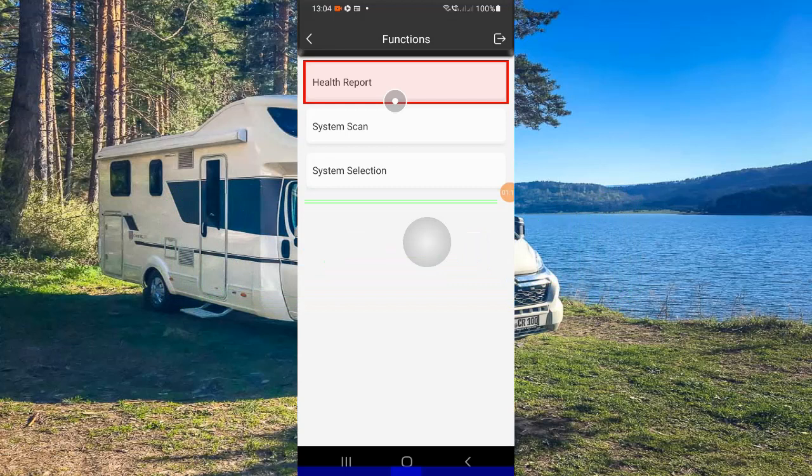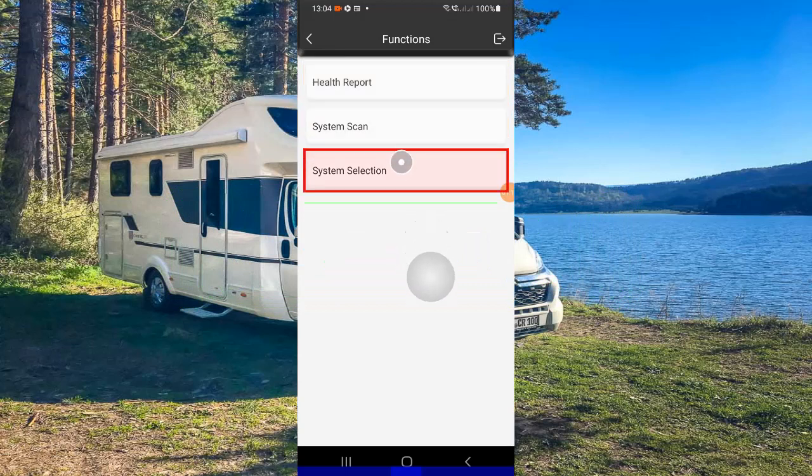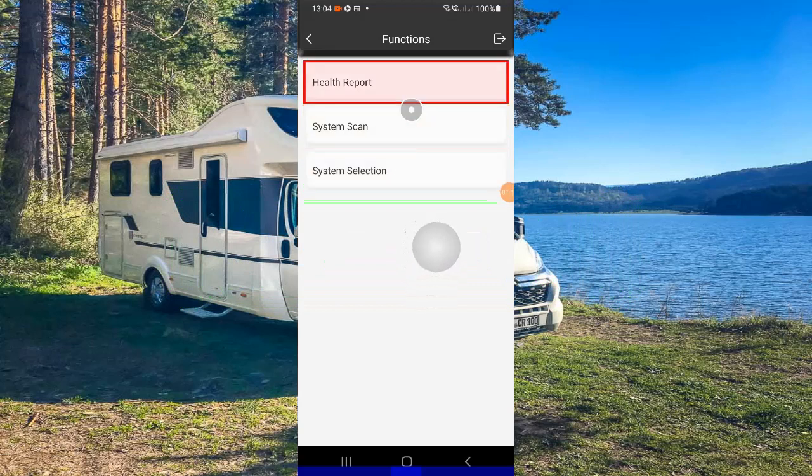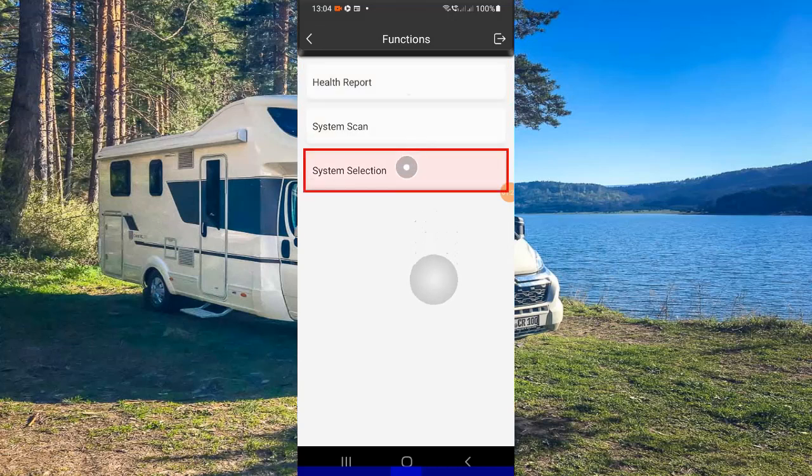Now once you're on this screen, you've got three options: a health report, system scan or system selection. A health report will scan through and read any fault codes that the vehicle may have, but I'm going to use system selection because I want to check the mileage.